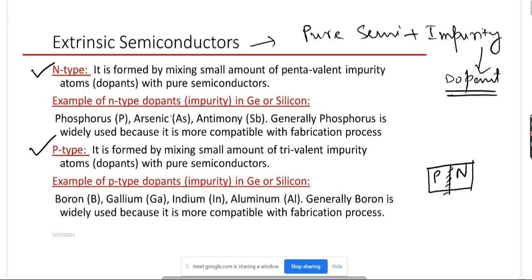Now, to form an n-type semiconductor, we are adding some impurity, some other material having valency of 5, such as phosphorus, arsenic, antimony.